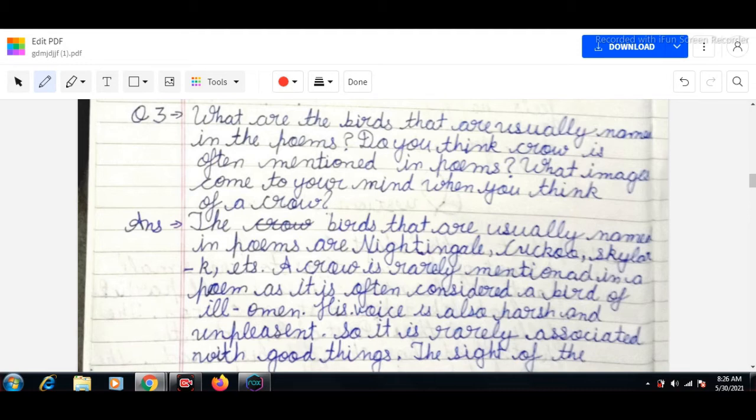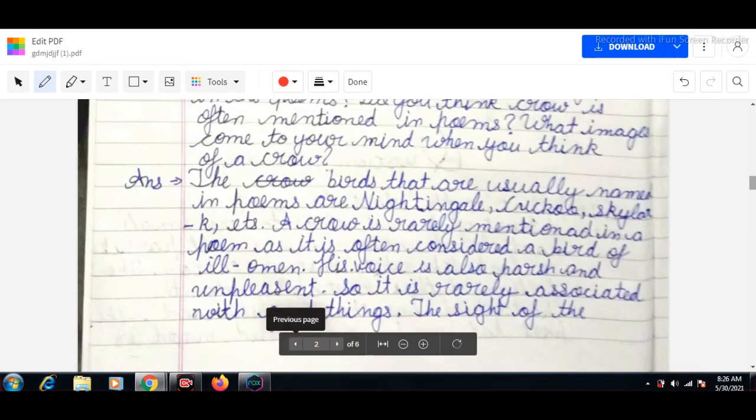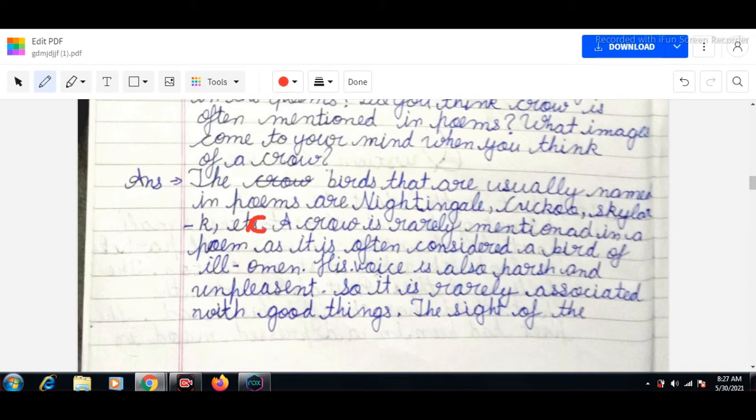So let's begin with our answer. The answer number 3: the birds that are usually named in poems are nightingale, cuckoo, skylark, etc. So these are some birds which are usually mentioned in the poems.